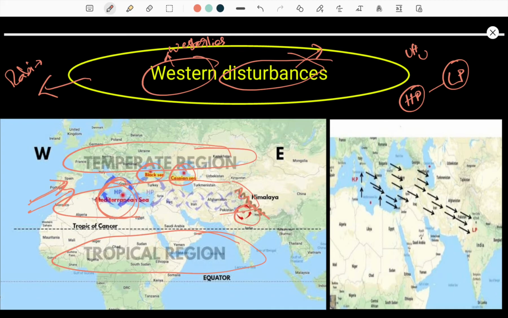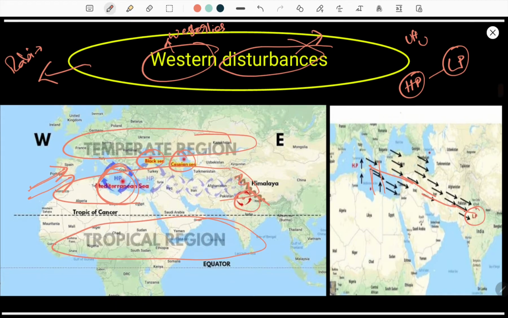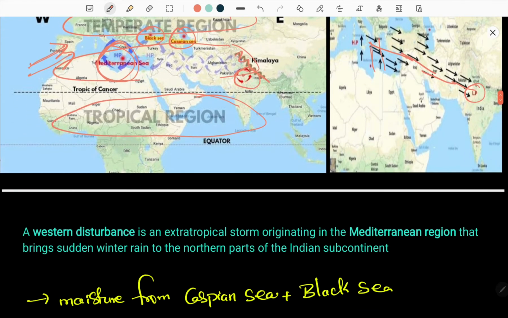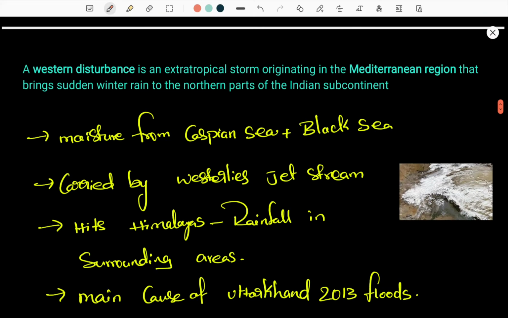Okay friends, we can also see in the second image how the high pressure belt rises and the wind flows towards India, to the low pressure area created in North India. After hitting the Himalayan mountains, large amounts of rainfall can be found. Okay friends, this is one of the reasons. And next we can see a theoretical explanation of what I explained through the images. You can pause it and look it over. The same points will be mentioned here.